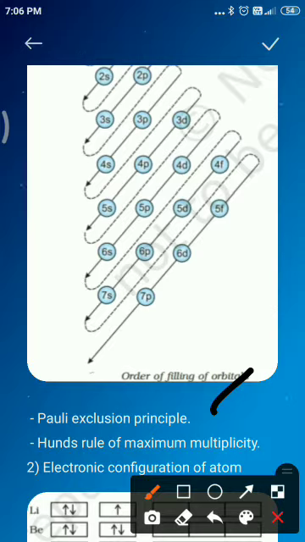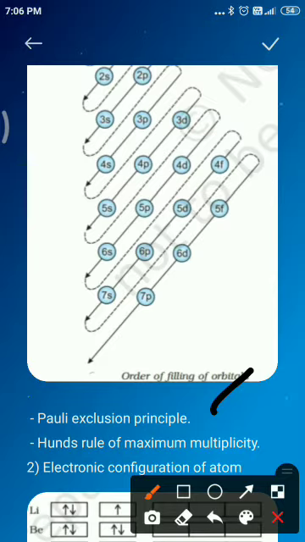Pauli's exclusion principle can also be stated like this: only two electrons may exist in the same orbital, and these electrons must have opposite spin. It means the two electrons can have the same values of three quantum numbers, n, l and ml, but must have opposite spin quantum numbers.